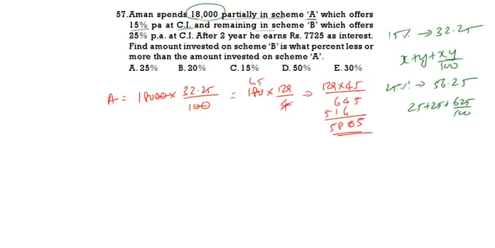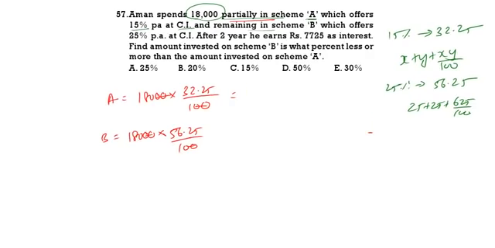5,805. Now in B, 18,000 into, instead of taking partially in A and partially in B, I am taking totally. We will solve by alligation mixture method. 56.25 by 100. So this and this will get cancel. Now, no need to do this calculation also.